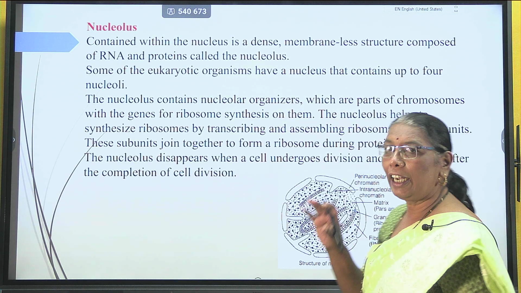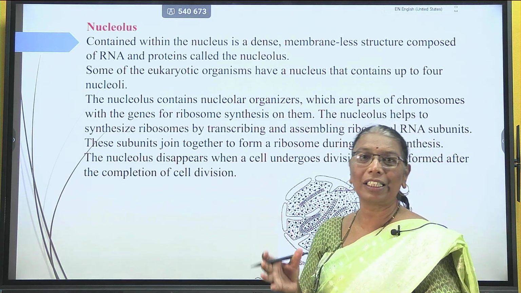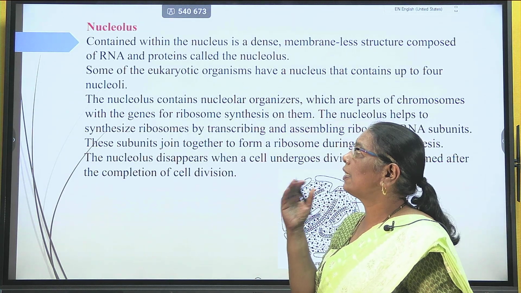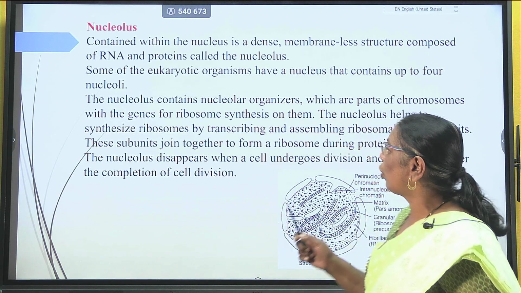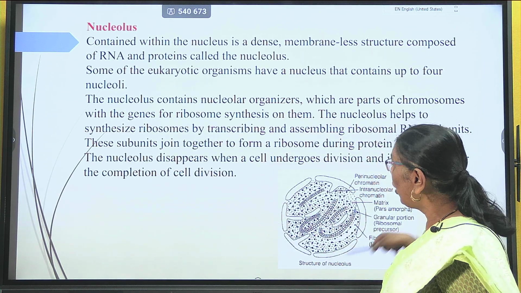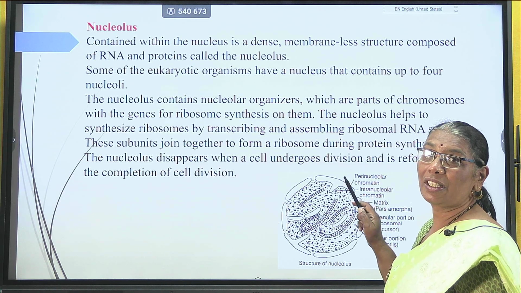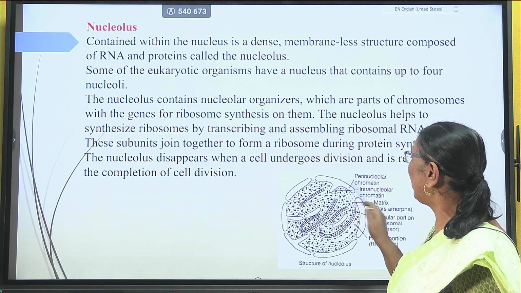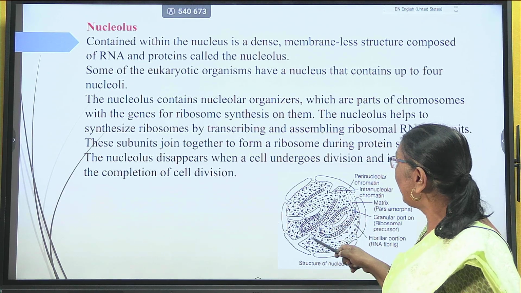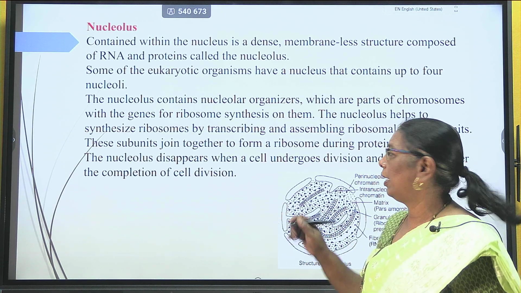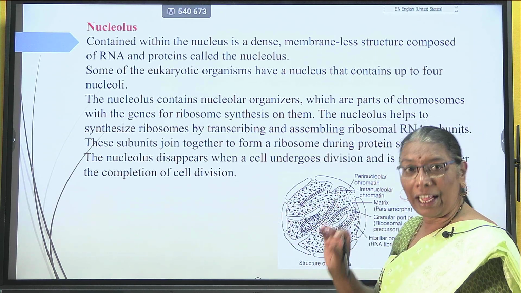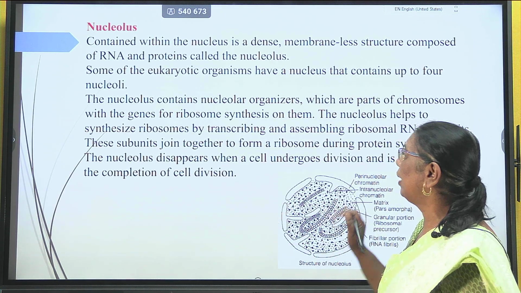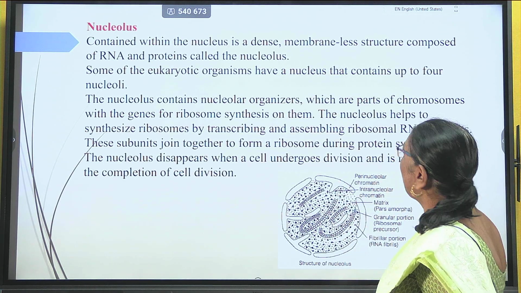Nucleolus. Inside that nucleus, we observe a larger body is present. It is termed the nucleolus. Under the electron microscope, the nucleolus has a specific structure. It is also a double membrane structure, and inside it two regions are present. Towards the periphery, a granular region is present, and in the center, a fibrillar region is present.